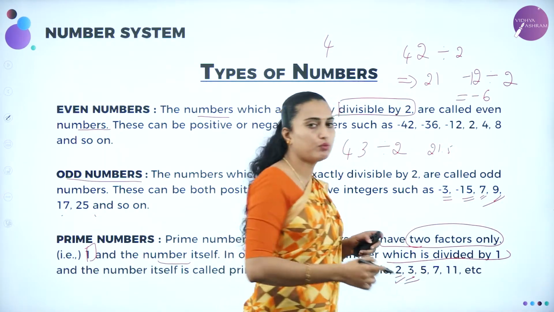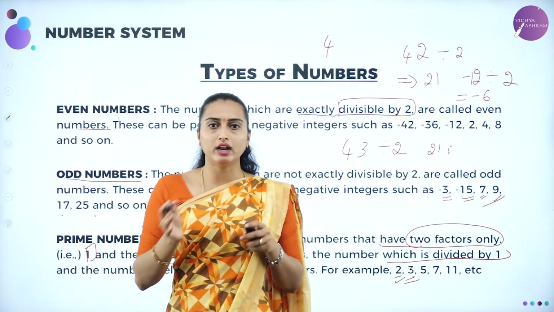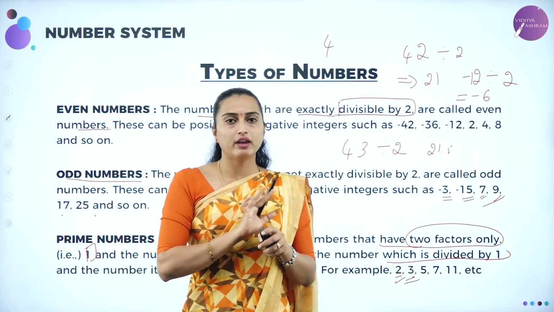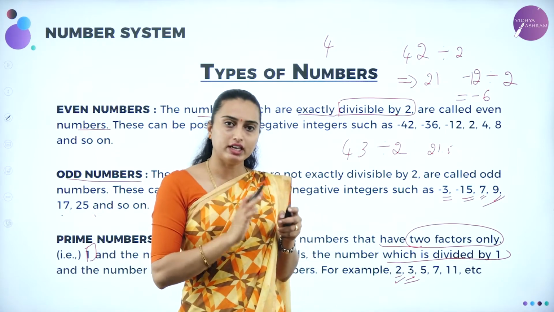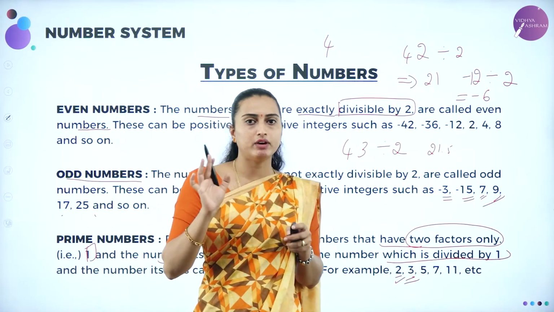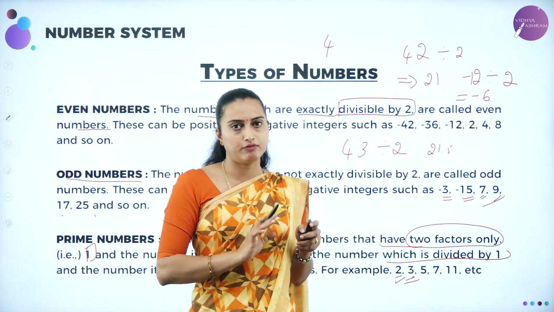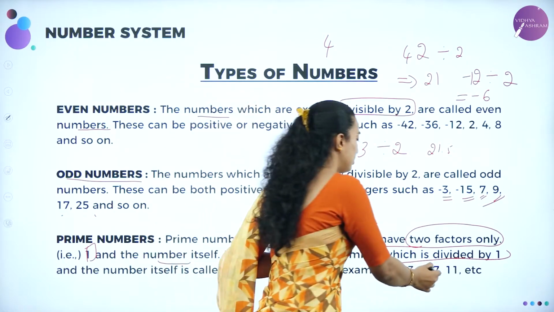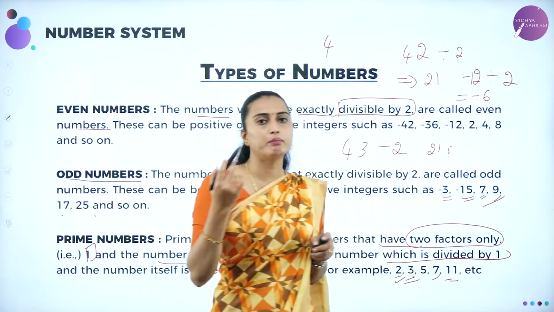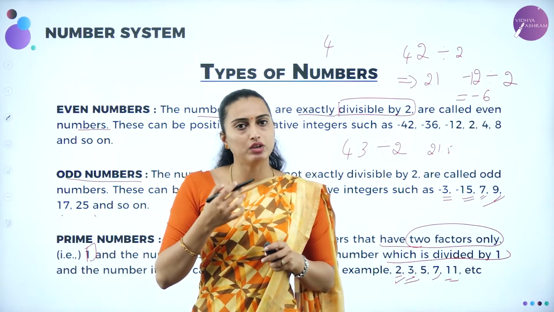3 is divisible by 1 and itself, and does not have any other factors. 5 also is divisible by 1 and by 5 itself. And 7 also, 11 also, like that. So many prime numbers you can have.